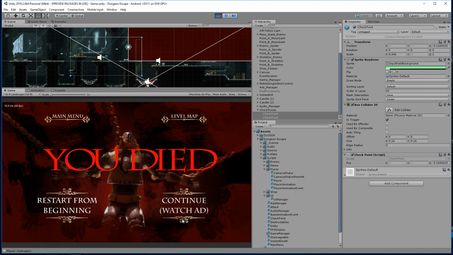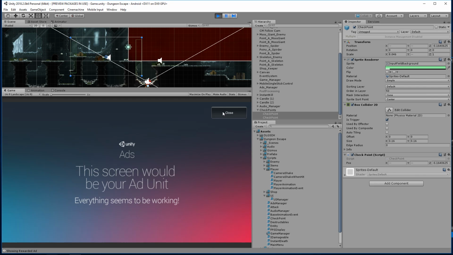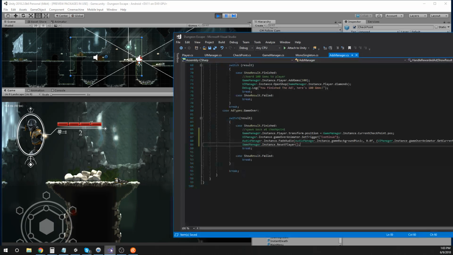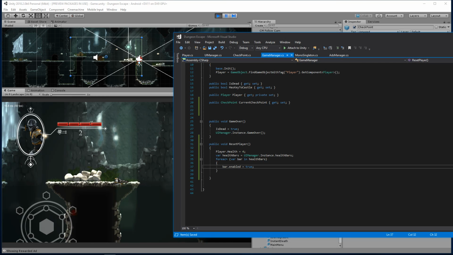All right, let's go and continue with an ad. Here's the ad once it's done. And there we go. So that worked. It brought us back to our second checkpoint. The audio did not fade in because we haven't coded that yet, but our health is back. So our health is 4, and it should be set to 4 through code as well for the game manager. So yes, right now our player's health is set to 4 and our bars are back.